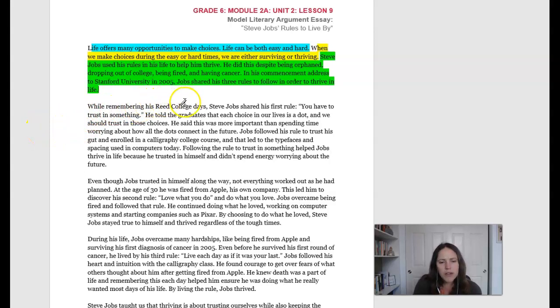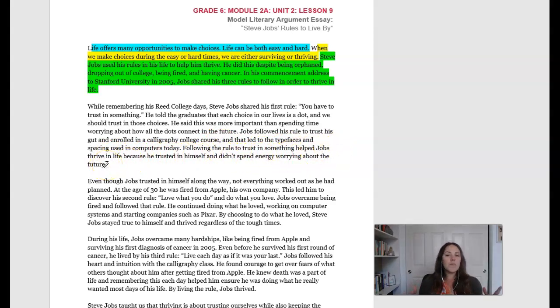While remembering his Reed College days, Steve Jobs shared his first rule: you have to trust in something. He told the graduates that each choice in our lives is a dot, and we should trust in those choices. He said this was more important than spending time worrying about how all the dots connect in the future. Jobs followed his rule to trust his gut and enrolled in a calligraphy college course, and that led to typefaces and spacing used in computers today. Following the rule to trust in something helped Jobs thrive in life because he trusted in himself and didn't spend energy worrying about the future.